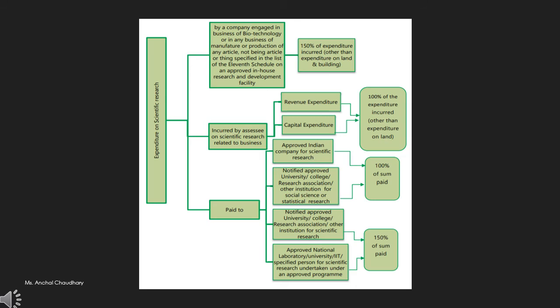And if that expenditure is paid to the notified approved university or college which is related to the scientific research or any approved national laboratory, in that case you will get an exemption of 150% of sum paid. So this will be more clear once we solve a question related to expenditure on scientific research. So let's solve a numerical related to it.